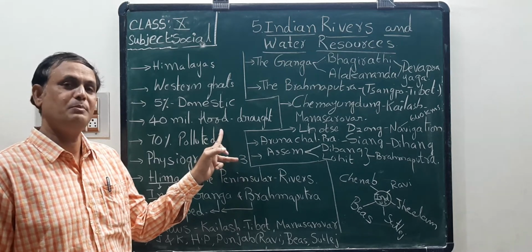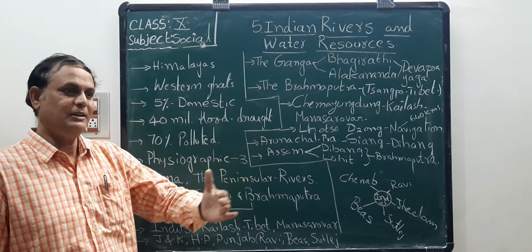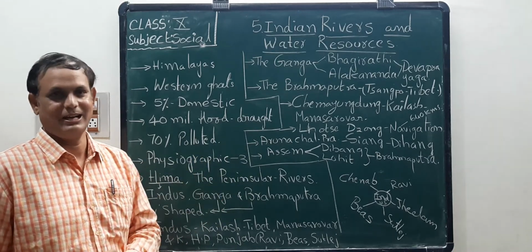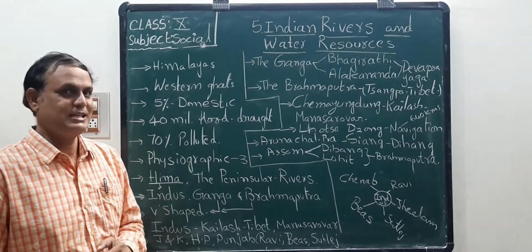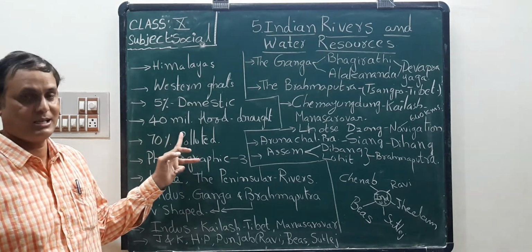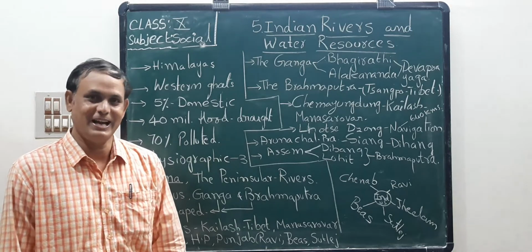Flood prone area means the water comes and submerges the lowland area in the rainy season. At the same time, 40 million hectares of land are affected by drought.